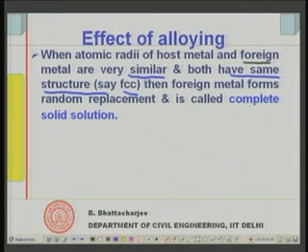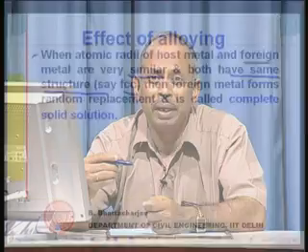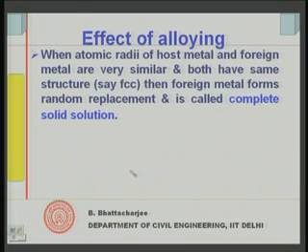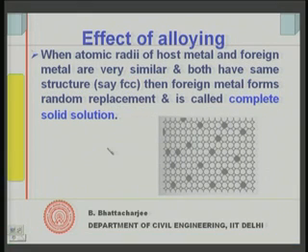And when they are, let us say, all face centered cubic, both the host as well as the foreign alloying element which you have added, then the foreign metal forms random replacement and is called complete solid solution, because they are of the same kind. So, it will replace randomly, and it will look something like this, you see.